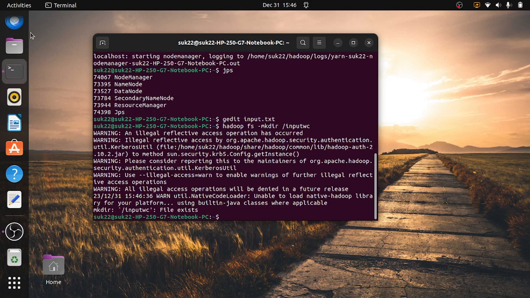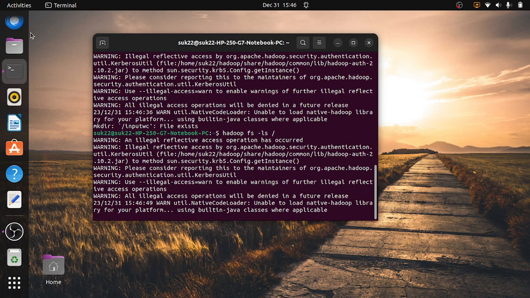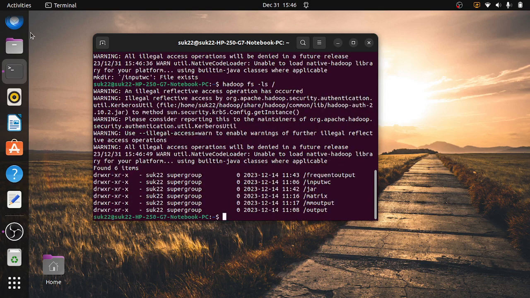So it has been created. To check whether it has been created or not, we use the command hadoop fs -ls. Ls means listing the files. So here input.wc has been created. The folder has been created.